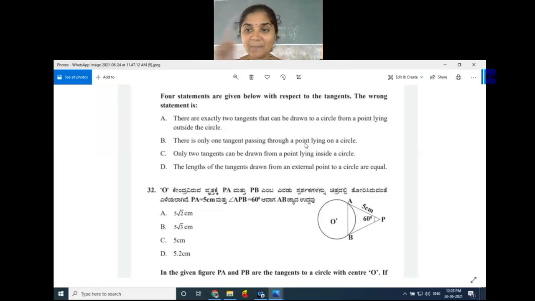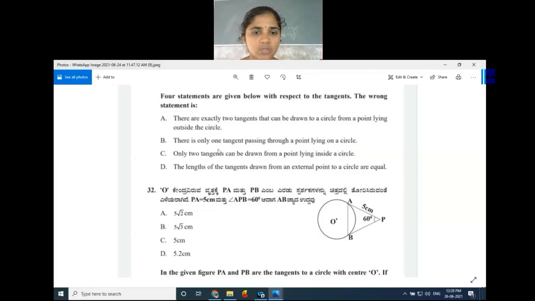Just recall the beginning day of the circle chapter. When the point lies inside the circle, what can we do? When the point lies on the circle, how many tangents can we draw? When the point lies outside the circle, exactly two tangents we can draw. So this is also a true statement. If the point lies on the circle, only one tangent.